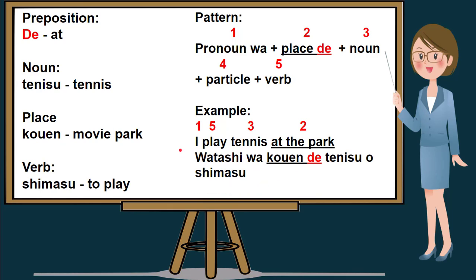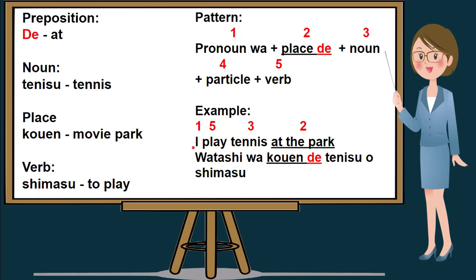Let's try to construct another example: I play tennis at the park. We will be using the following words in this sentence. Tennisu means tennis. Koen means park. And we have here the verb shimasu, which is to play. Again, following our pattern, pronoun wa plus place de plus noun plus particle plus verb, let's translate word by word.